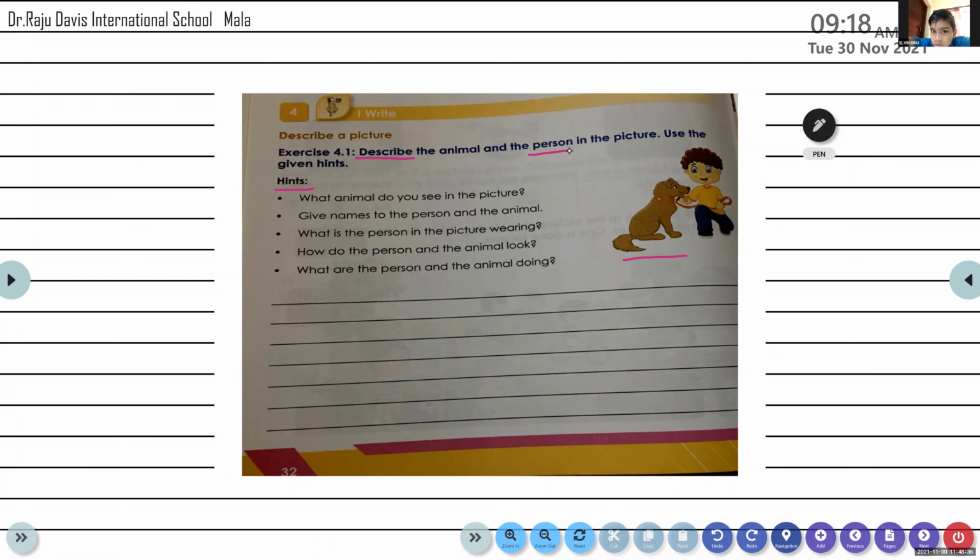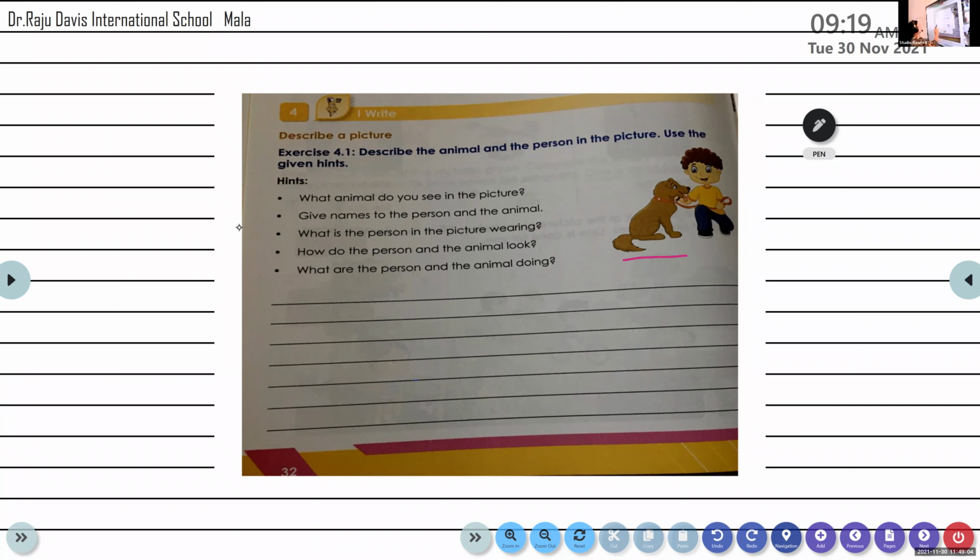Understood the difference between animal and person? Person means people, human beings, like us. Till now it's clear to you? So let us find out the answers to these questions, and with the help of those answers, we will describe the animal and the person that we see in this picture. Are you ready?